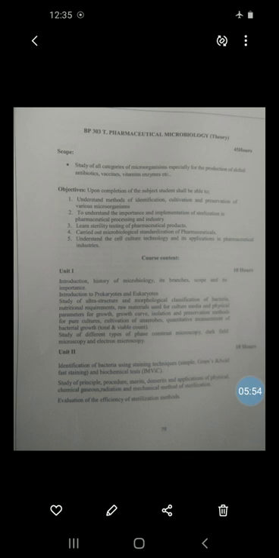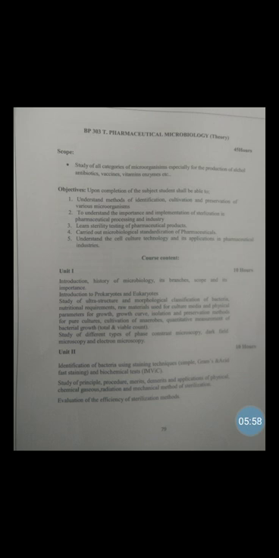Next, pressure 15, temperature 121.5 and time 20 minutes. Then if pressure is 20, temperature is 126.5 and time is 15 minutes.